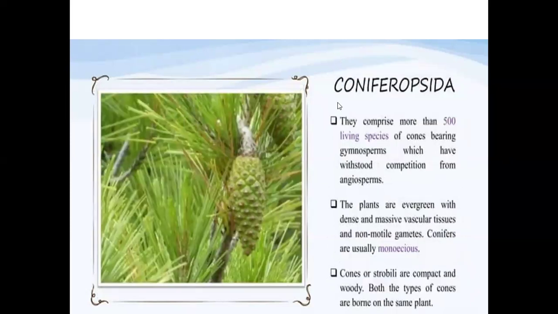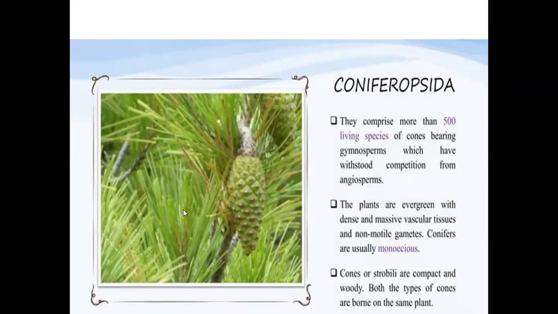Now, the next division we'll go for is called Coniferopsida. Conifers, we call them conifers. The best example here is Pinus. These comprise more than 500 living species, and these are the cone-bearing gymnosperms, which compete to grow along with the angiosperms.